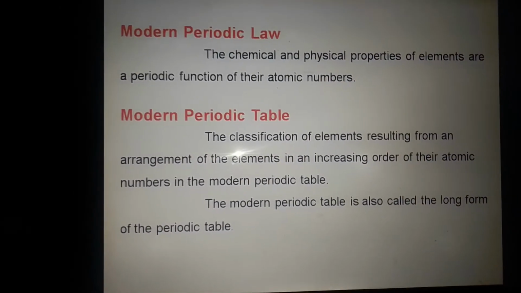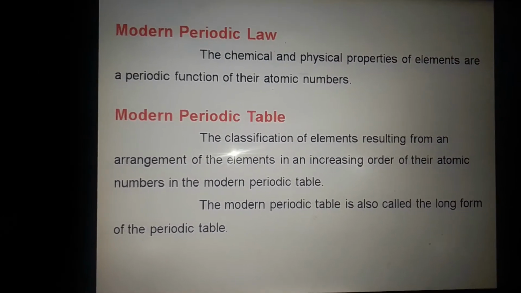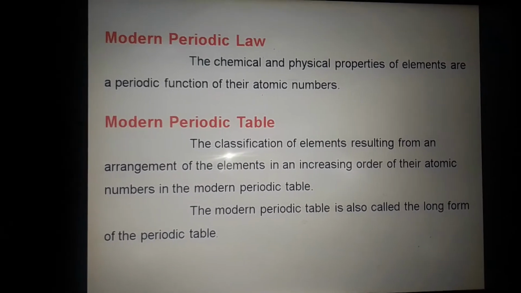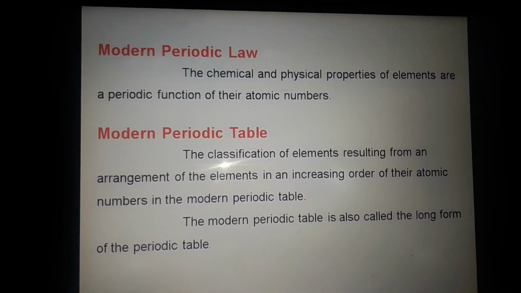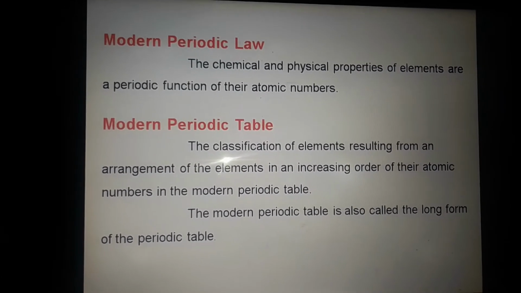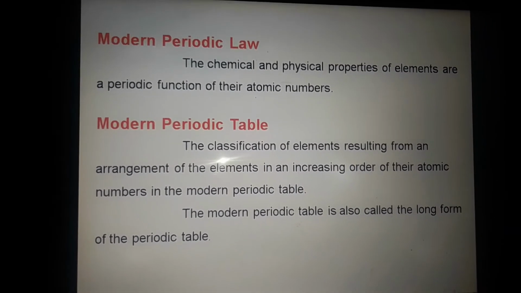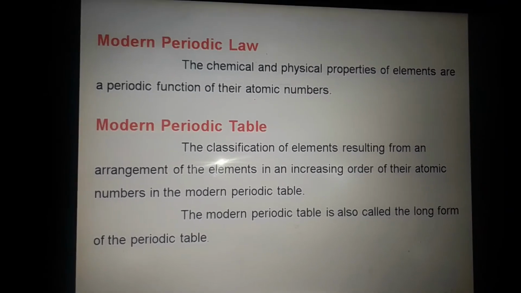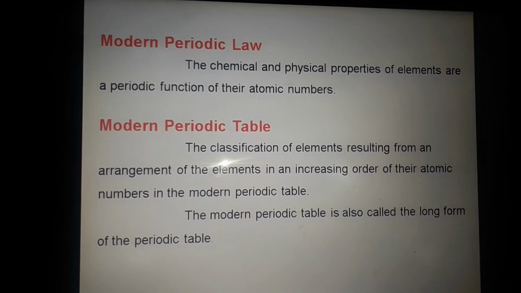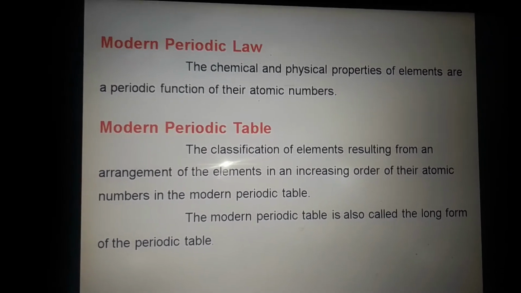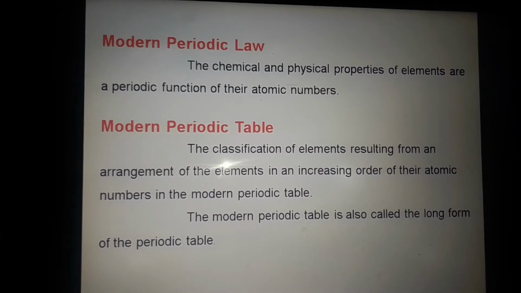Now we will see what this modern periodic law is. The modern periodic law states that the chemical and physical properties of elements are a periodic function of their atomic numbers. It means in the modern periodic table, elements are arranged according to their atomic numbers.